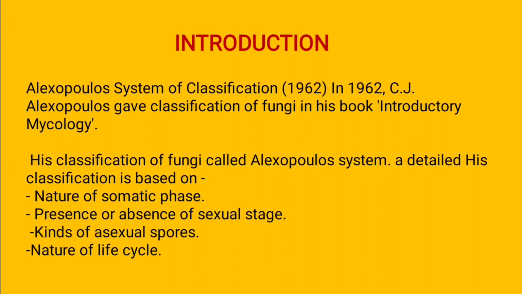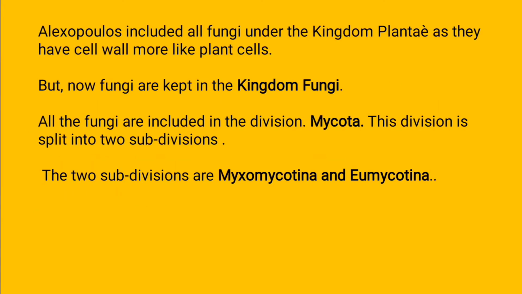It means what kind of protoplasm is present; that is the somatic phase. Then the sexual stage may be present or absent, because in some fungi sexual reproduction is absent. The kind of asexual spore means which type of spore is formed, and the nature of the life cycle means the nature of the whole life cycle of the species. So there are four characters according to this classification.